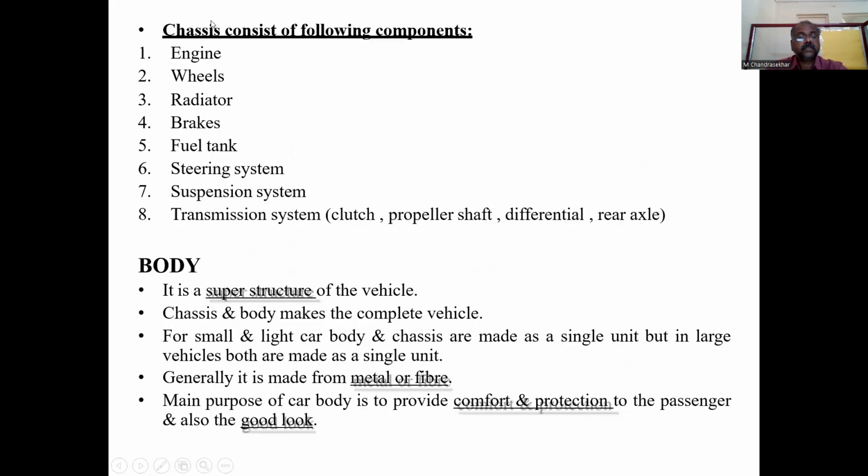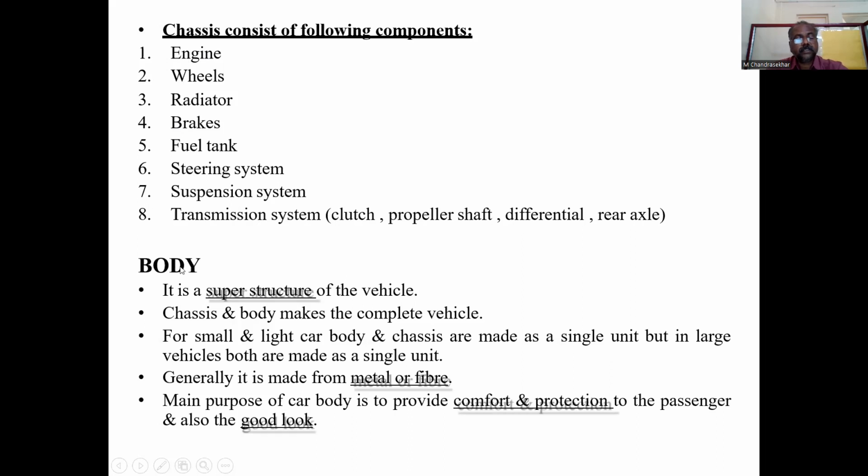Coming to the chassis, it consists of the following components. Number one is the engine, two wheels, three radiator, four brakes, five fuel tank, six steering system, seven suspension system, eight transmission system, which includes the clutch, propeller shaft, differential, and the rest.